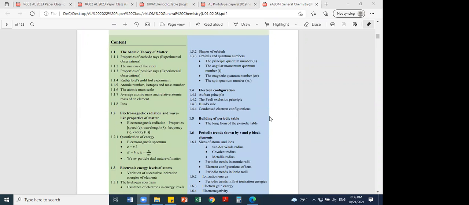This quantum numbers, very important. You have to pay more attention, because it was introduced to the new syllabus in 2011. Quantum numbers were introduced, because before 2011 there were no questions from quantum numbers. Here, these orbitals and quantum numbers are important. Every year you get a question from this. And electronic configuration, anyway, they don't ask separately what Hund's rule is or what the Aufbau principle is. So you need to remember configuration, but very rarely do they ask to write the configuration of this element and that element.